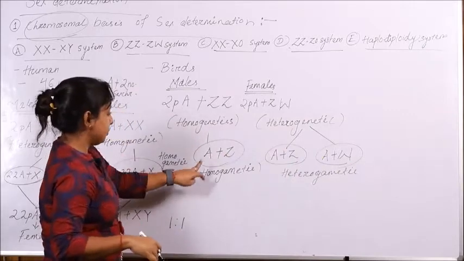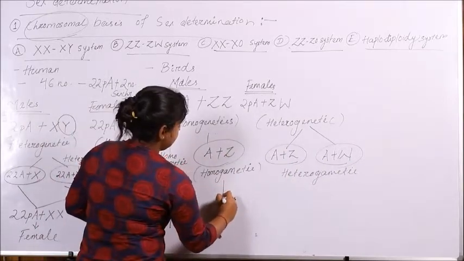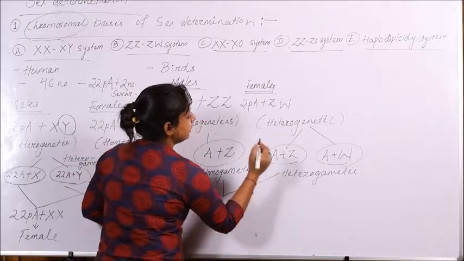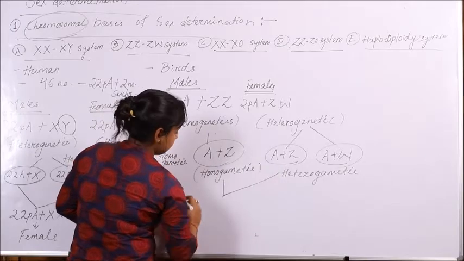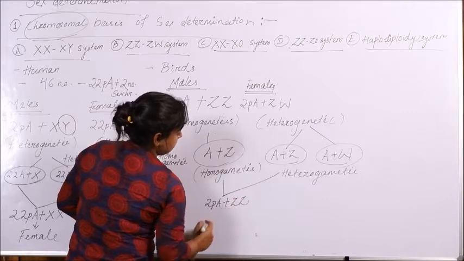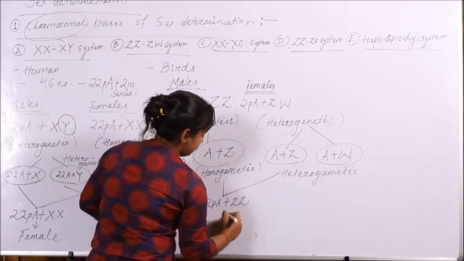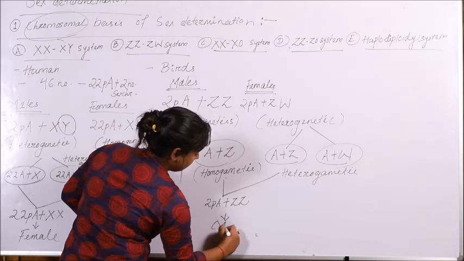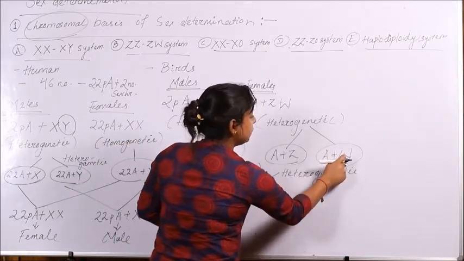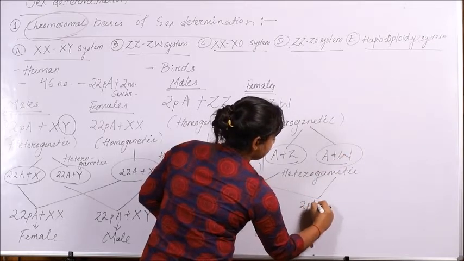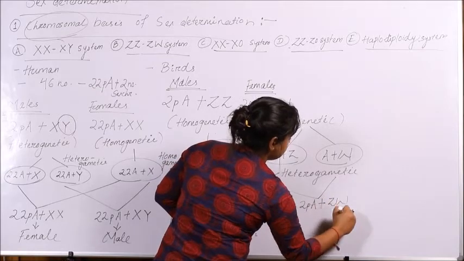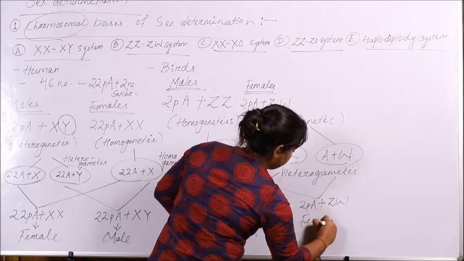Again, during the process of fusion, the single kind of male gamete containing Z as sex chromosome will either fuse with the female gamete containing Z and will produce two pairs of autosomes along with ZZ as sex chromosomes, which will later develop into a male, or it will fuse with the female gamete containing W and will produce two pairs of autosomes along with ZW as their sex chromosomes, which will later develop into a female.